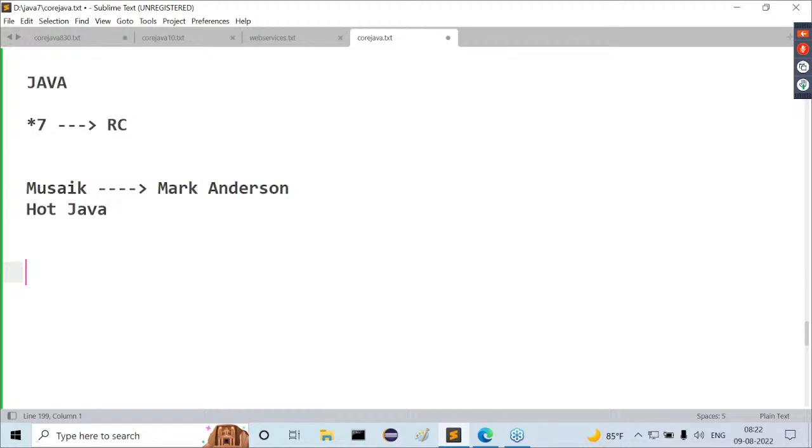Observe carefully. Between JDK 1.6 and 1.7, in between that time, Sun Microsystems handed over the total Java programming language to Oracle Corporation.